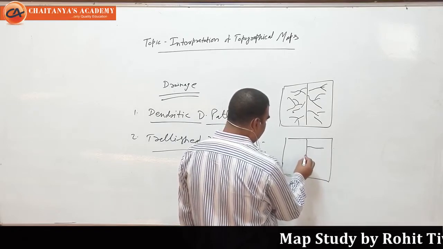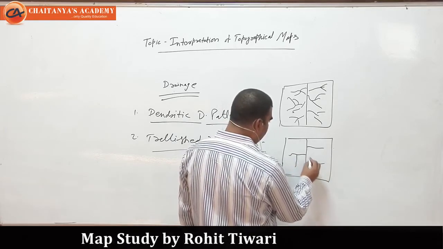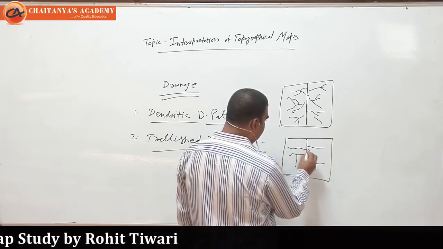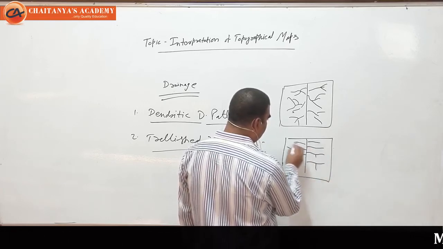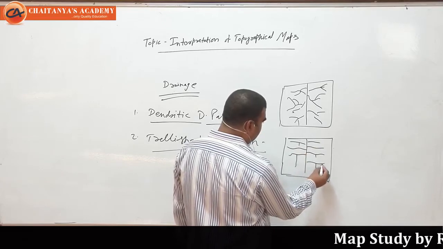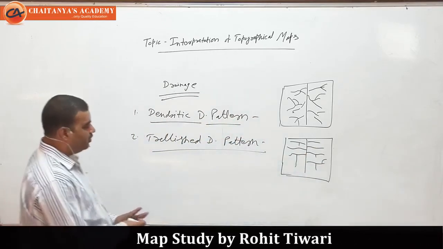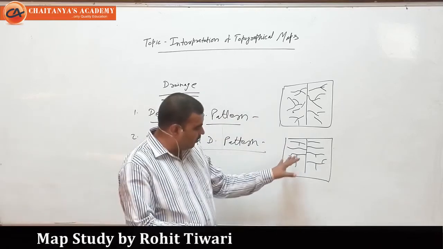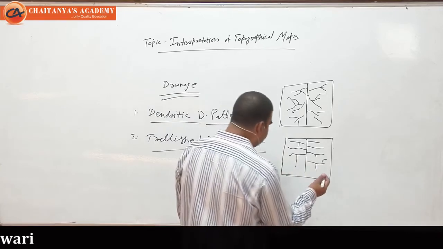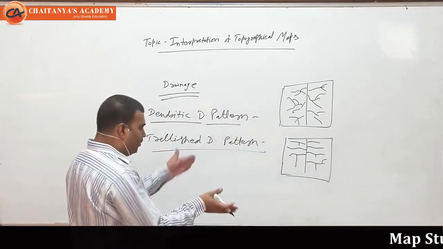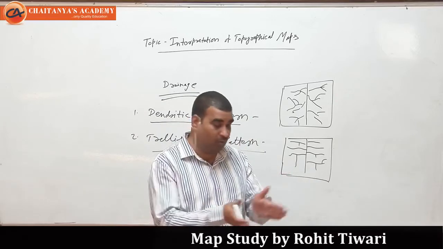Okay, like you can see, and they are closely spaced. They are spaced closely, it means. So in the trellis drainage pattern, the streams or tributaries join the main river at 90 degree, and they are closely spaced. उनके बीच में स्पेस है काफी क्लोज है.